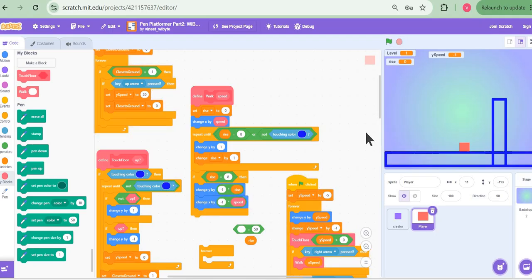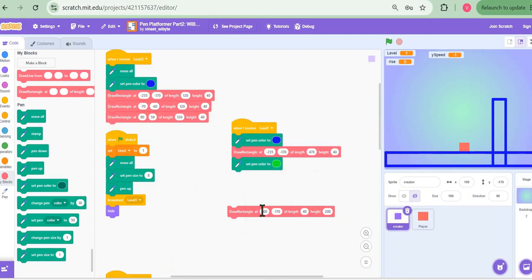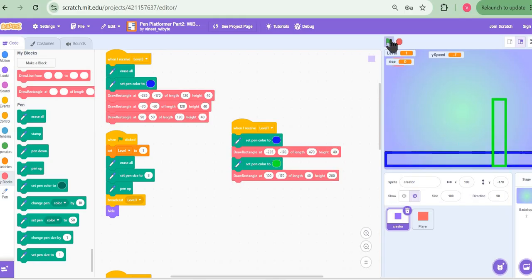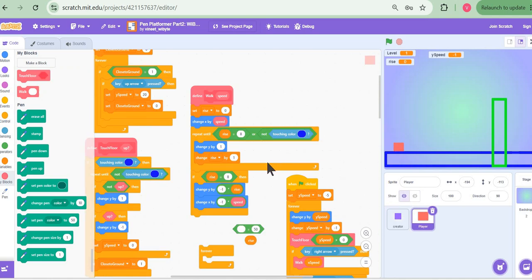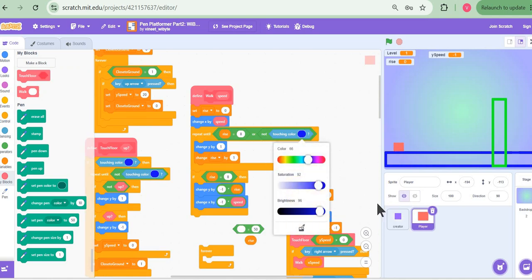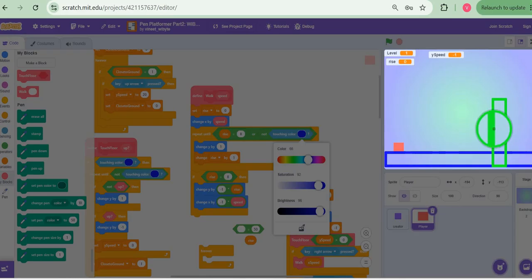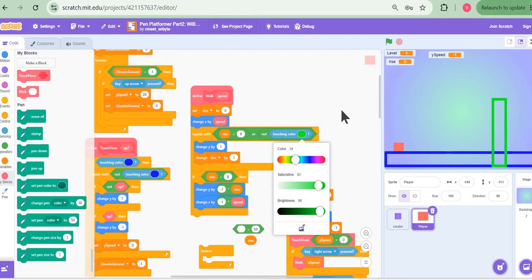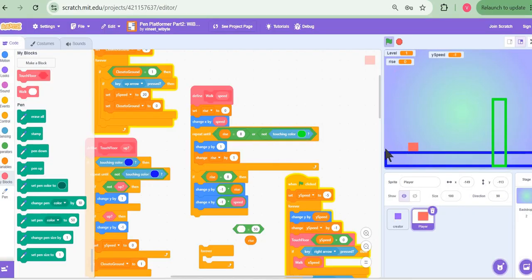Now, just to wrap this up, one final comment. Of course, the wall could have been any color. The basic principle remains the same. All I would need is to change this color to the color that I want. So let's say I make a green color wall. Let me just make sure this is okay. Now I need to, of course, go to my player and tell the player, look, if touching, not touching this color, right? Otherwise, that whole mechanism is defunct. So when I do this, the wall will behave the same. So it's exactly the same.